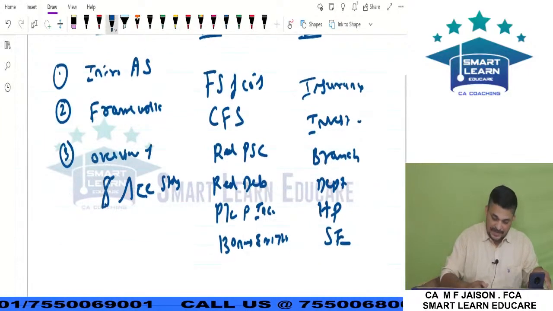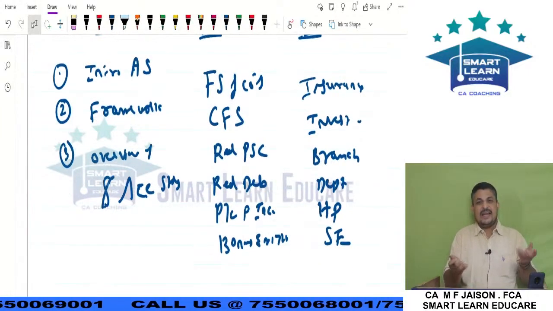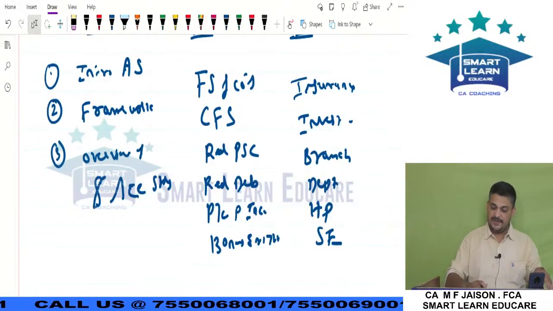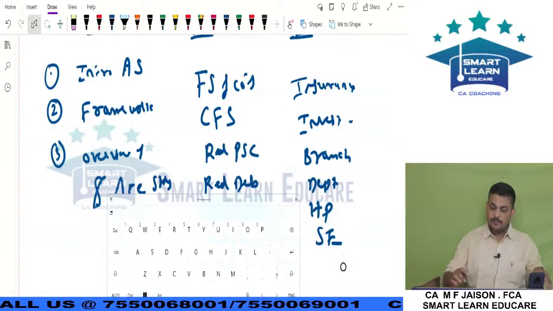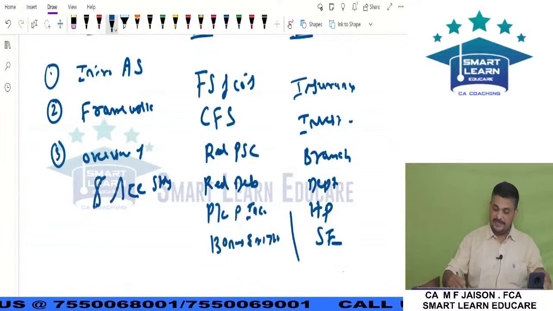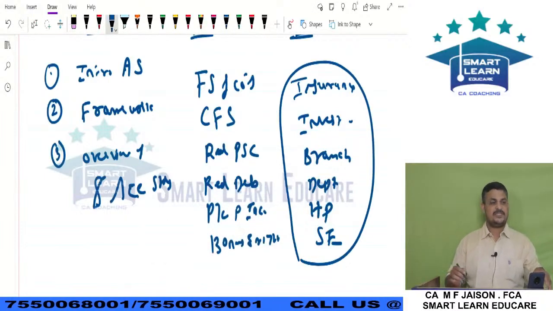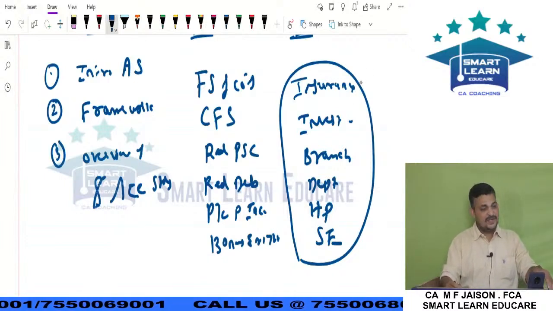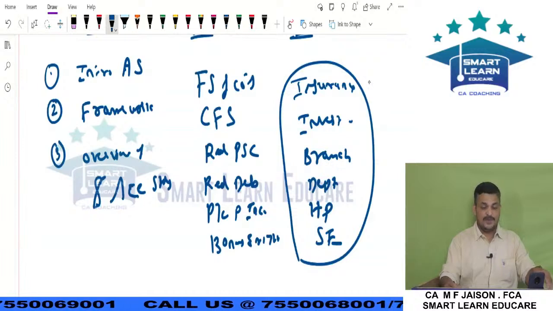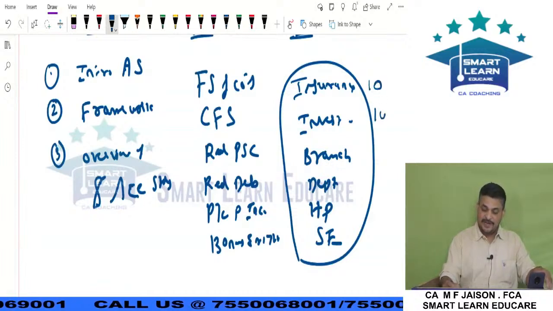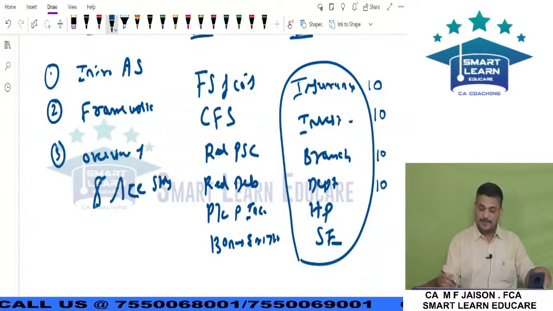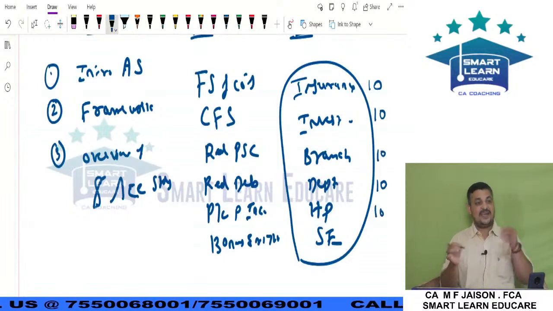Again, relevance from an examination perspective, though it is very last minute, my dear friends: from module 3, all the chapters generally will have their presence. We definitely have insurance claims normally coming for 8 to 10 marks, investment account 8 to 10 marks, branch accounts also generally 8 to 10 marks, department 10 marks, hire purchase 8 or 10 mark question.